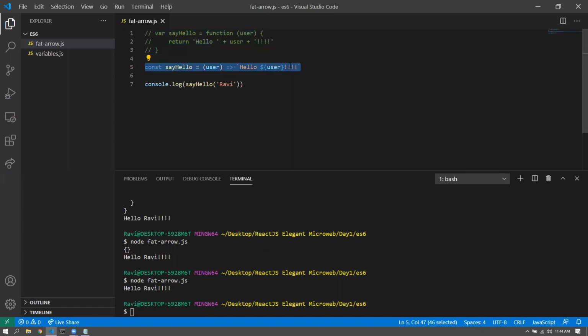But I believe everyone gets this fat arrow function syntax and also the difference between what a normal function is and what a fat arrow function would be. Yes? Very good. What about other participants?